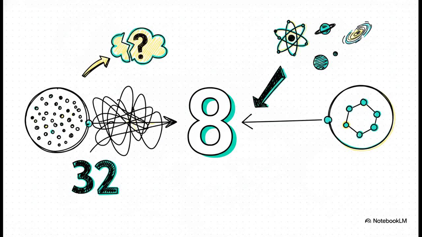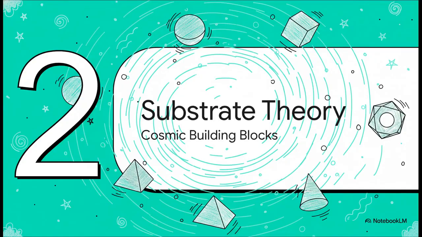actually work out. Now, contrast that whole mess with this number, 8. Foundational substrate theory is proposing a total paradigm shift here. It wants to take those 32 totally unexplained parameters and boil them down to just 8. The authors claim that from these 8 fundamental inputs alone, literally every single other physical parameter in the universe can be uniquely determined. 0 free adjustable parameters left over. How crazy is that? Which brings us to Section 2, foundational substrate theory, and our cosmic building blocks.